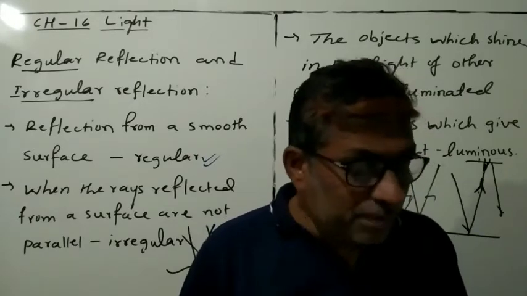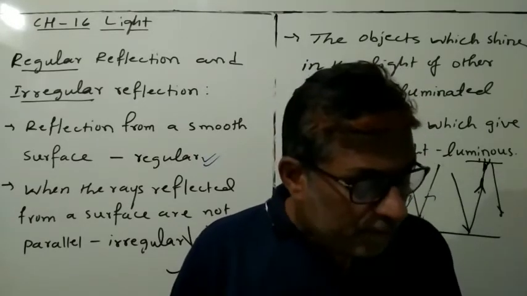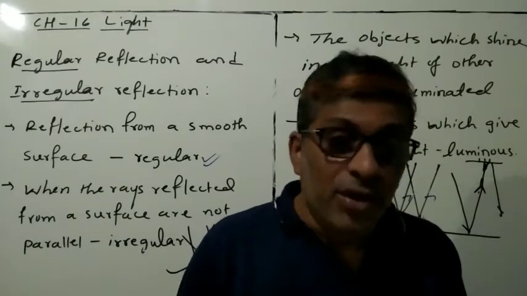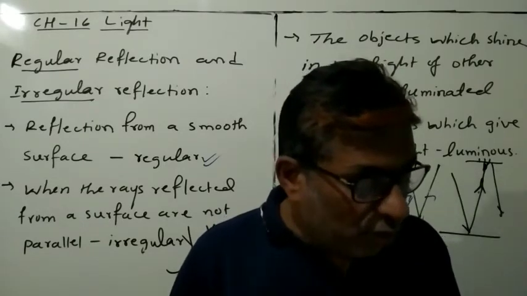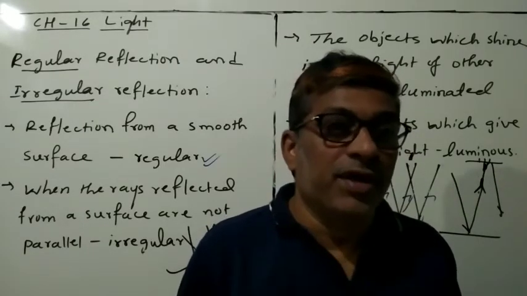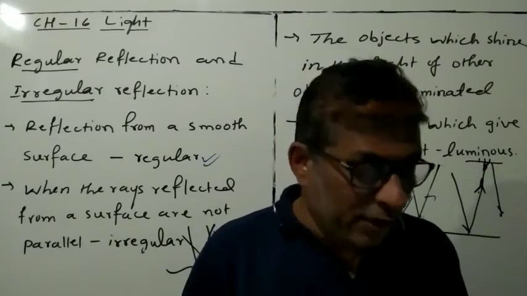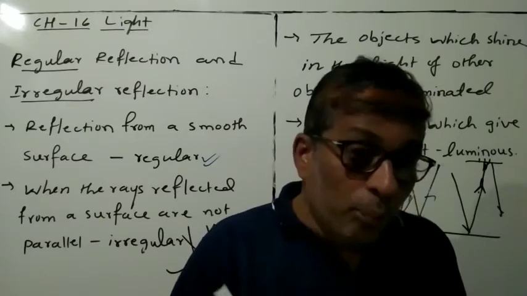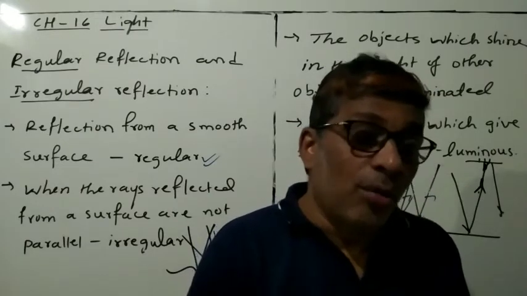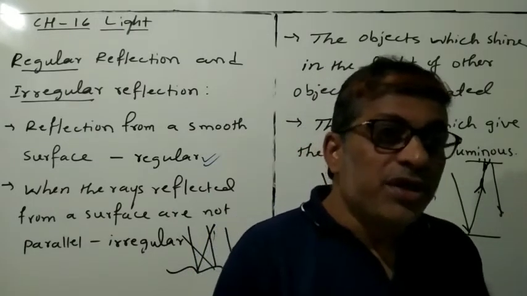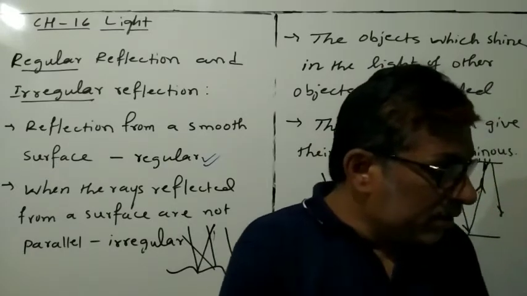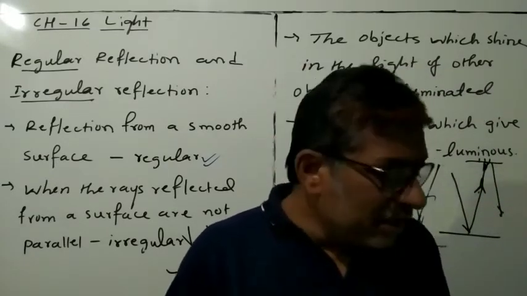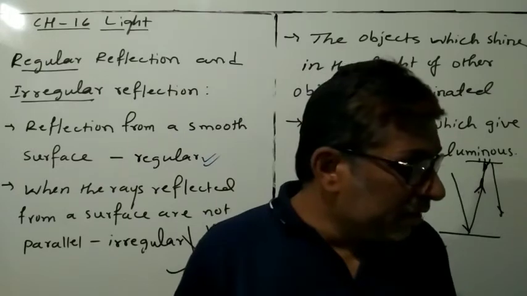Now the next topic is multiple images. You are aware that a plane mirror forms only a single image of an object. But what happens if two plane mirrors are used in combination? Let us discuss the activity like this.